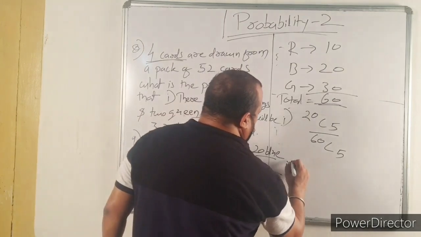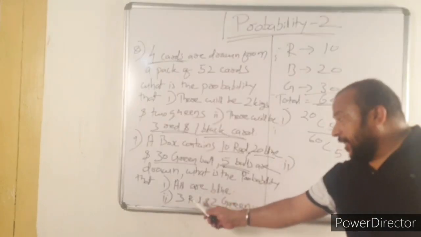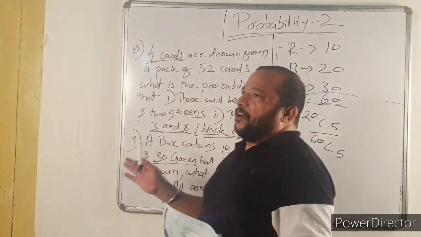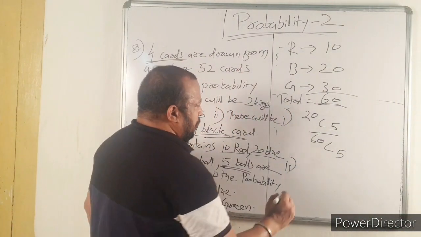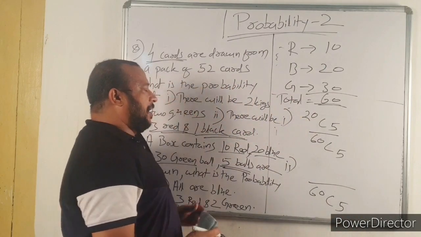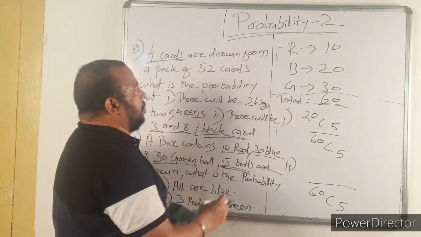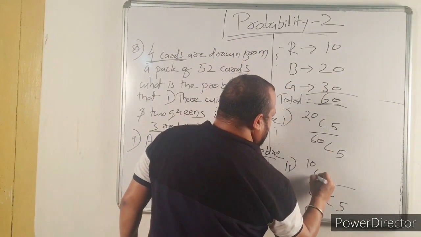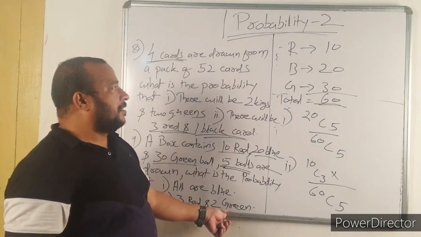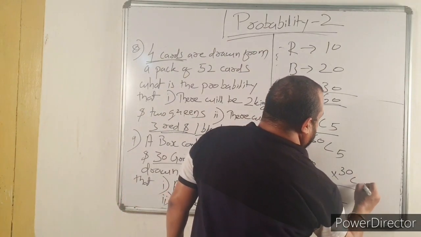Then question number 2 says 3 red balls and 2 green balls. Total you draw 5 balls. So denominator you have 60C5 and numerator you need 3 red. Total number of red balls is 10, so 10C3, into 2 green balls. Total number of green balls is 30. So 30C2.